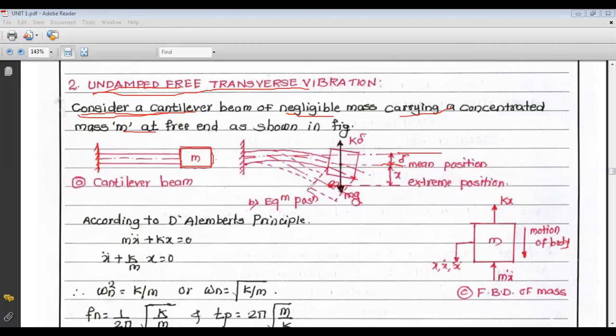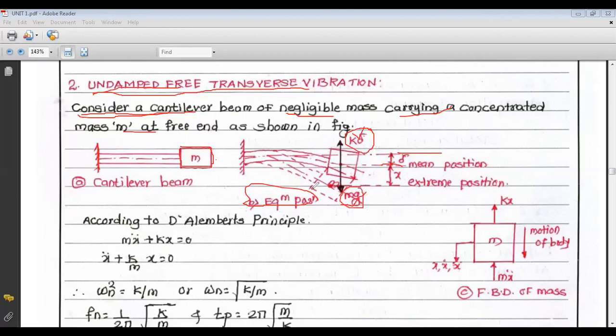At the equilibrium position, similar to longitudinal vibration, the gravitational force mg is nullified by the initial spring force, that is k delta. So we are neglecting the mg and k delta terms because they are nullified.